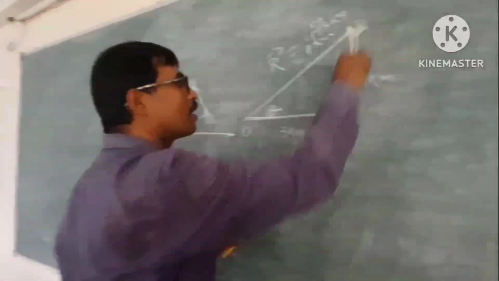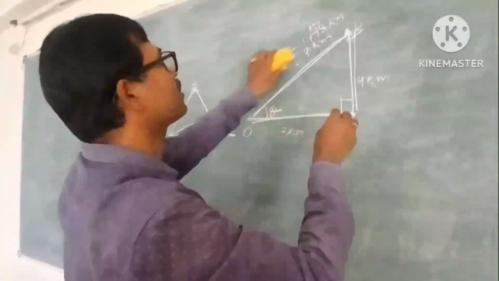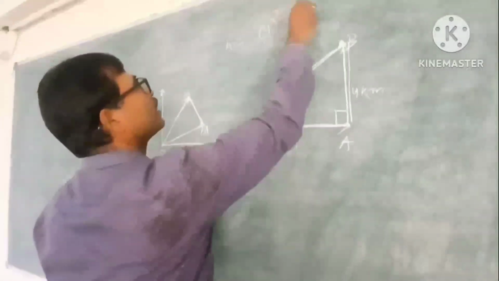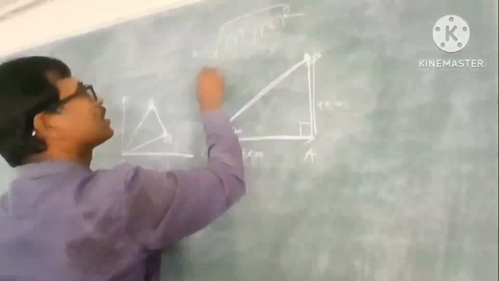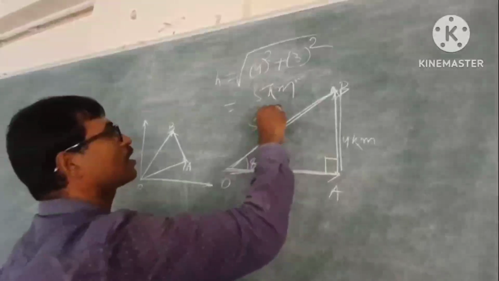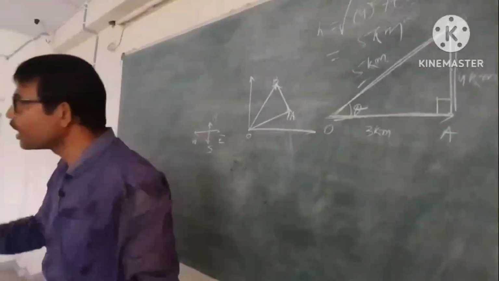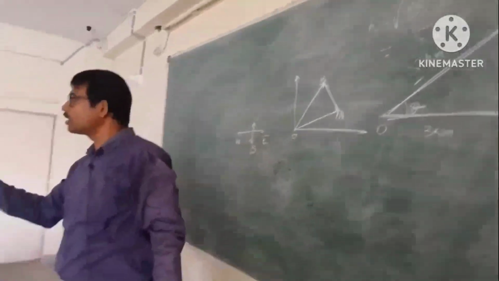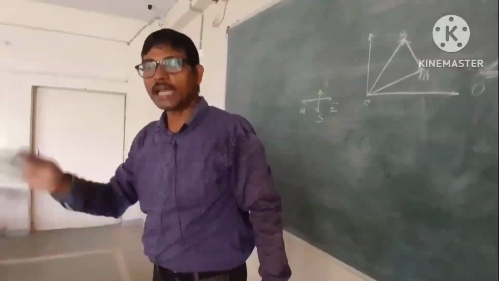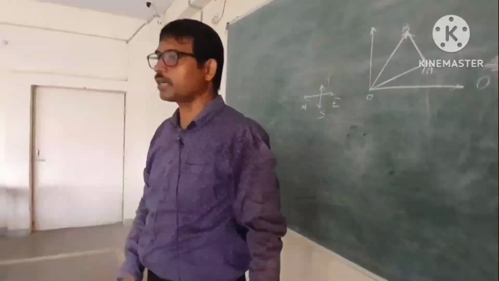So it is the perpendicular, it is the base, it is the hypotenuse. So for the hypotenuse, h is equal to the square root of 4 squared plus 3 squared. That means the square root of 16 plus 9, square root of 25, which is 5 kilometer. So the answer is 5 kilometer. In this way you are getting the value OB is equal to 5 kilometer. If anybody asks you what the resultant displacement is, you will tell 5 kilometer instead of 7 kilometer. That's why we use the new concept, the new physical quantity, vector. Okay, thank you.